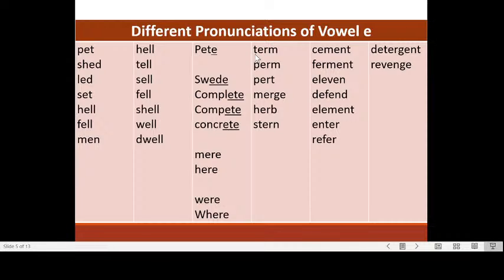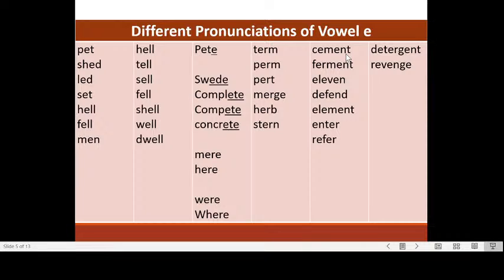Now the pronunciation changes. Term, perm, pert, merge. Now the E is silent at the end. Herb, the H is silent here. Herb, stern. Okay, so it's a little bit longer. Term. This one is pert. This one is term. And here, perm and pert, merge, herb, stern.